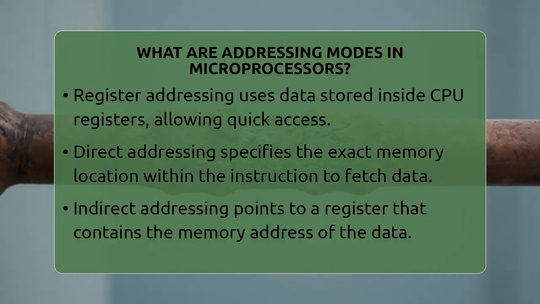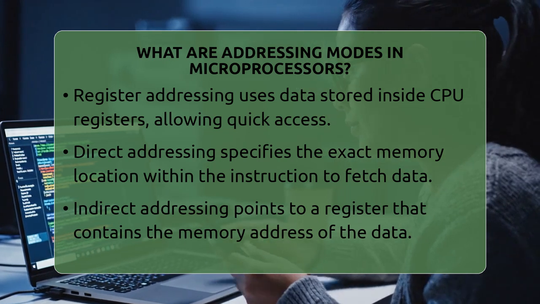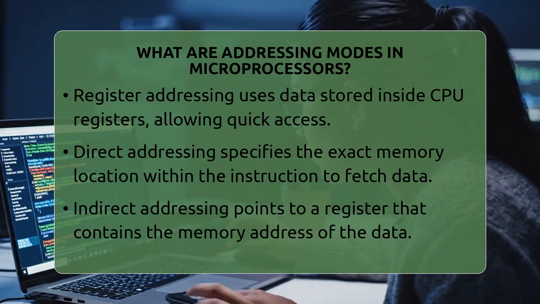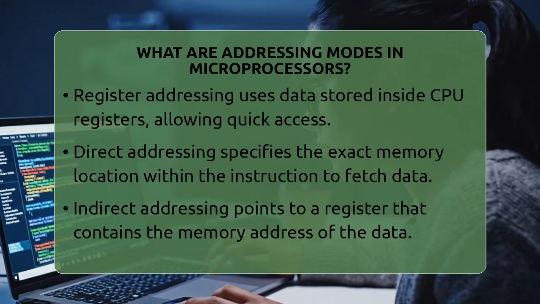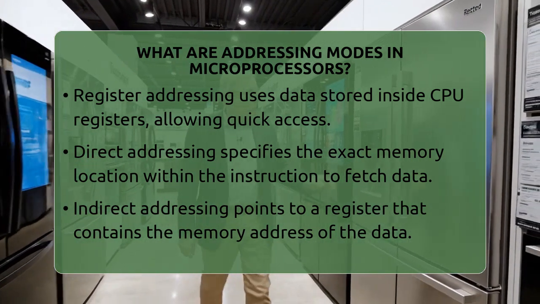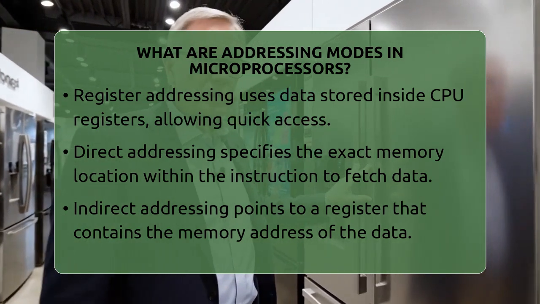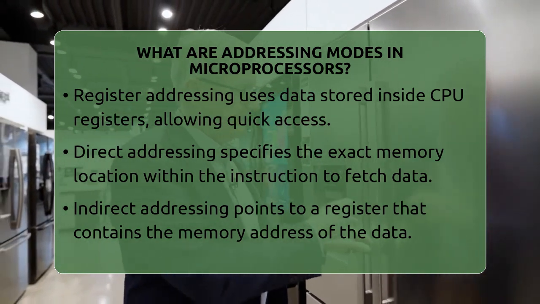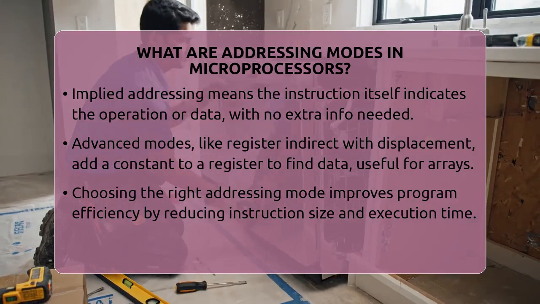Then there is direct addressing. In this case, the instruction contains the exact memory address where the data is stored. The processor reads this address and fetches the data from that location. This method is straightforward but requires extra space in the instruction to hold the address.